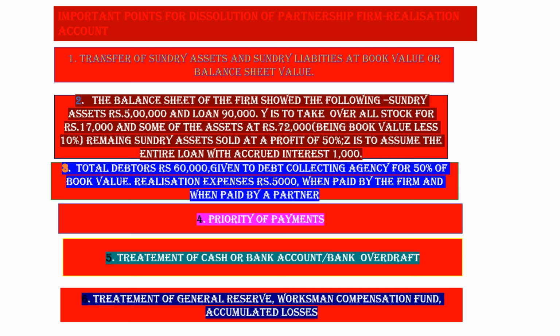In the same way, if there is any accumulated profit, accumulated profit account debit to partners' capital account. If they have accumulated losses, the reverse would be the case, that is partners' capital account debit to profit and loss account.